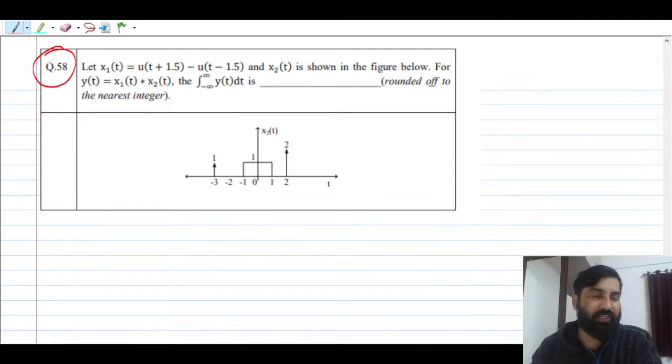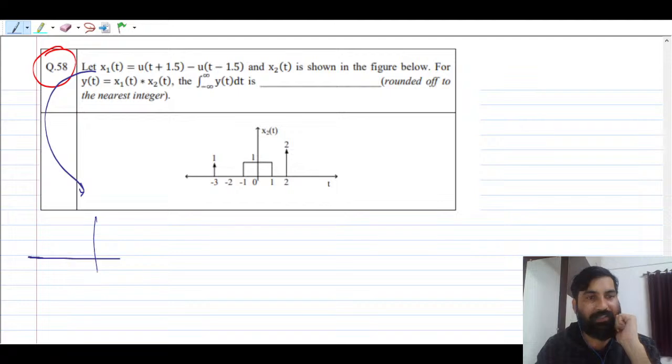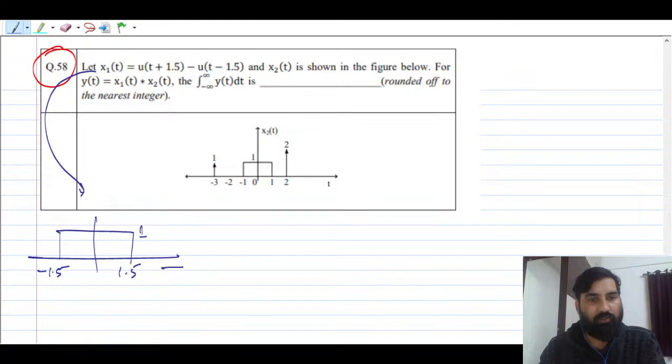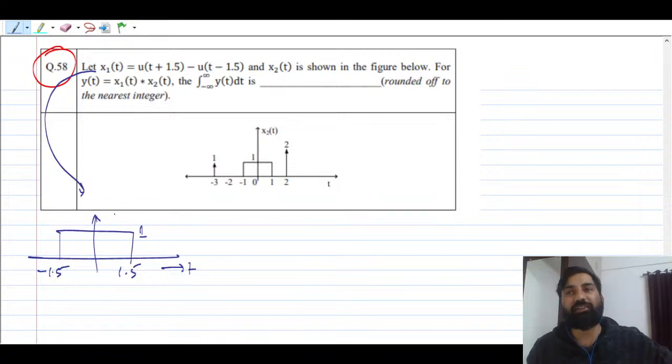Next question is question 58. Let us read the question first, from the signal only. x1(t) equal to this given, u(t+1.5). So I will be able to identify this is nothing but your pulse, a pulse from minus 1.5 to 1.5, right? The moment you read the question, you keep on plotting also. That is very important. This is x1(t) and x2(t) is shown in the figure below.